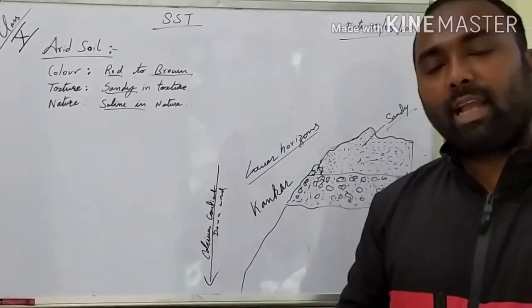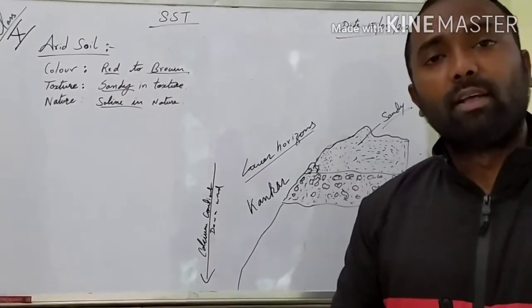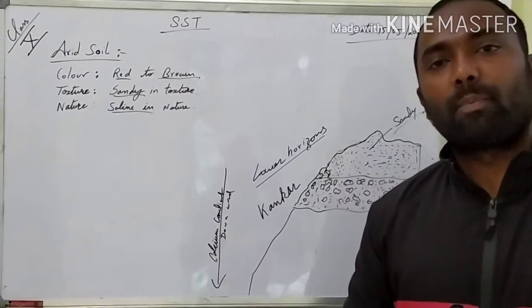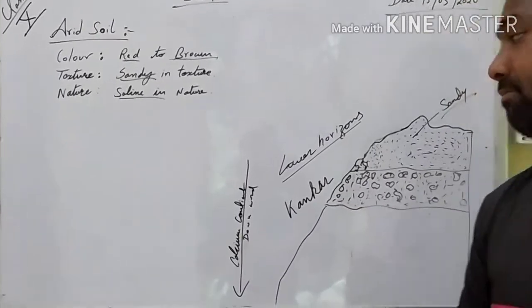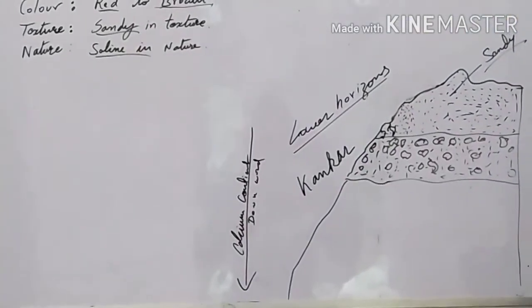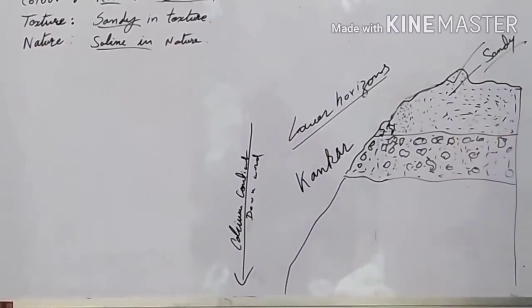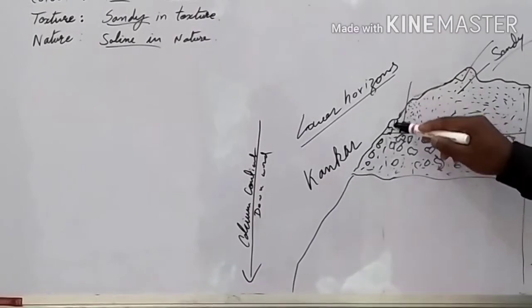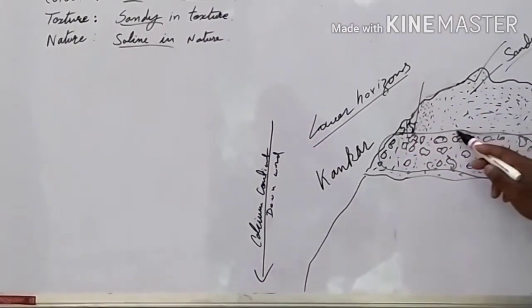Okay, now as we have already discussed, the soil in the arid region does not contain humus or moisture. So how is it possible to grow a crop in this region? For that, let us understand with the help of this picture. Now this is the soil horizon. The upper layer, you know, in the arid region is sandy. The texture here is sandy, and as we move to the lower horizon, you will find that there is kankar. Deposition of kankar is there.